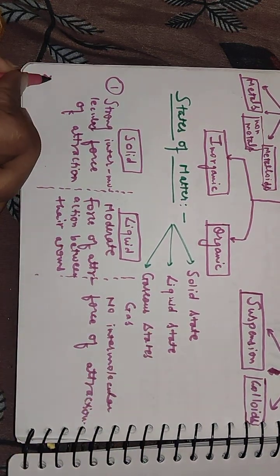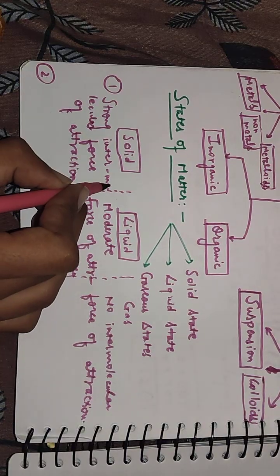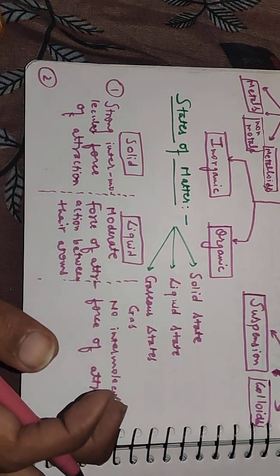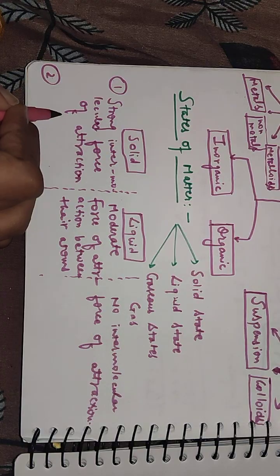In solid, the second thing is compressibility.